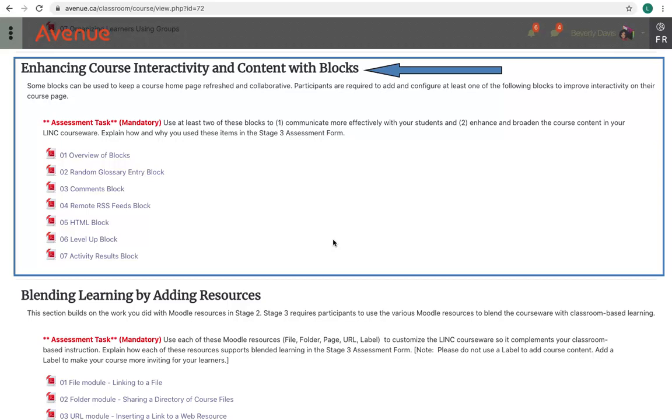There are 7 help files in this section, which include a block's overview document and support for various blocks, such as comments, remote RSS feeds, and the HTML blocks.